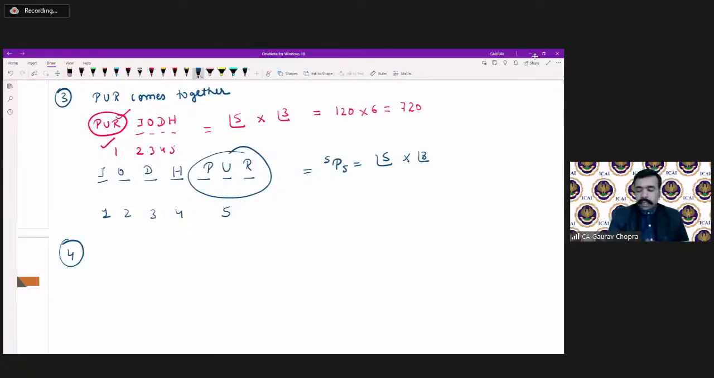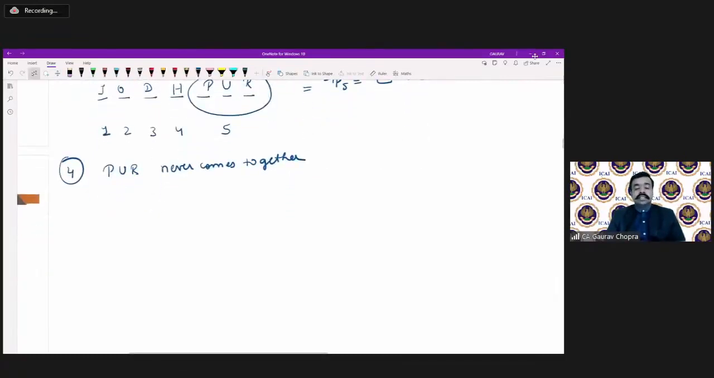Let us make the fourth part. The fourth one says PUR never comes together. That means now the teacher has separated them, and the teacher wants that PUR will not sit together in the class. They will be separated. There will be other students in between them. So PUR should not come together. So in how many ways can this be done?